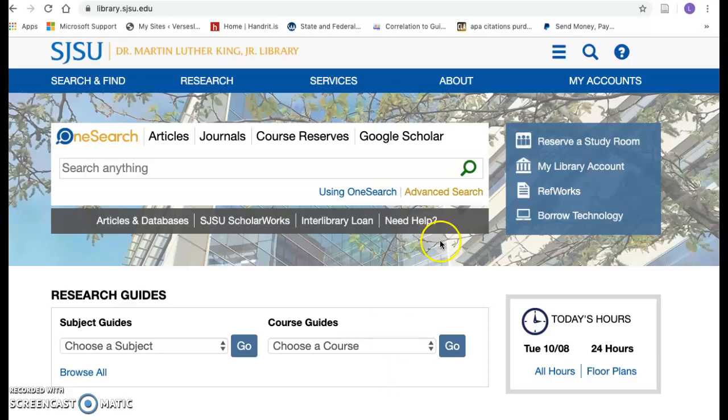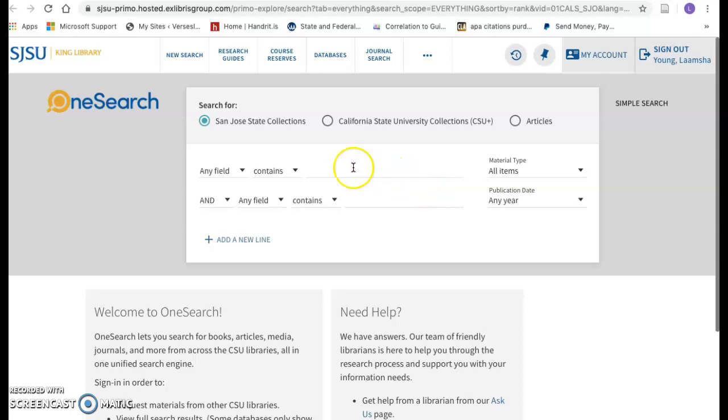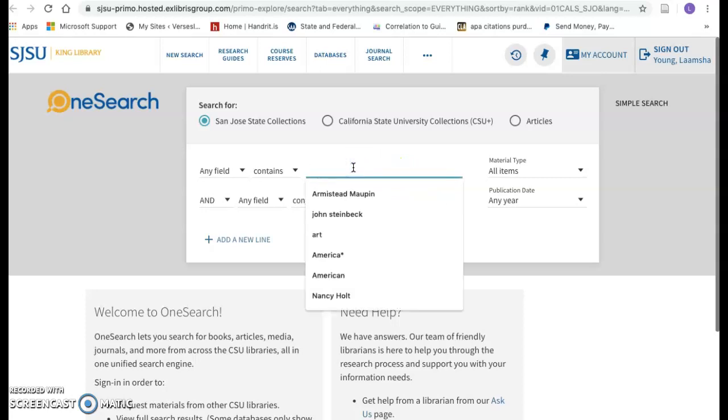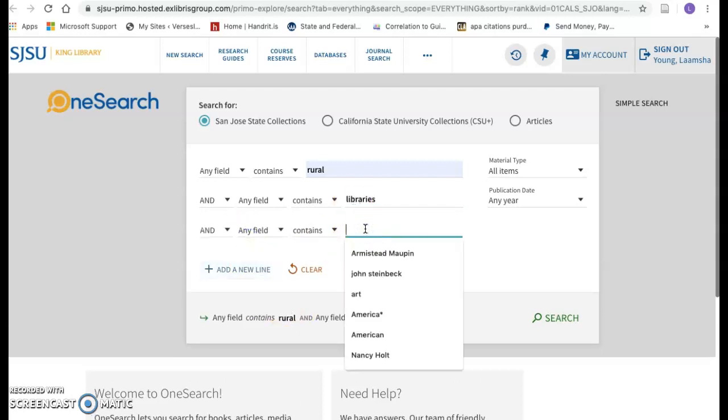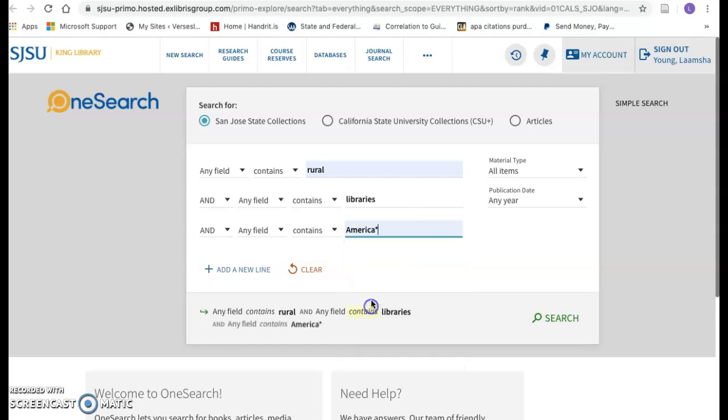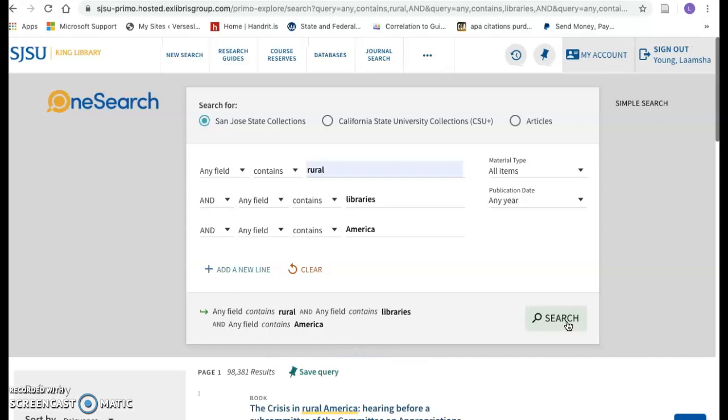Okay, let's practice doing an advanced search. And let's put in, let's say we're looking for rural libraries. And let's keep it local in America. And let's conduct our search.